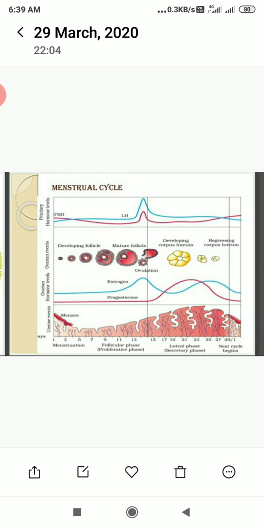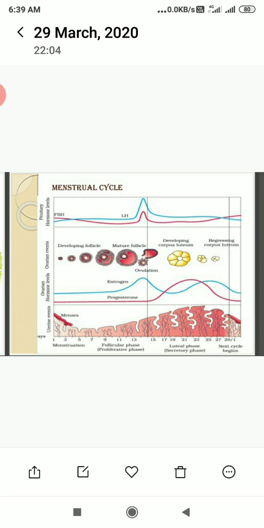Now the next phase is the luteal phase, or secretory phase. In this phase, the ruptured follicle changes into the corpus luteum in the ovary and begins to secrete the hormone progesterone, which is essential for maintenance of the endometrium. The endometrium thickens further and its glands secrete a fluid into the uterus.